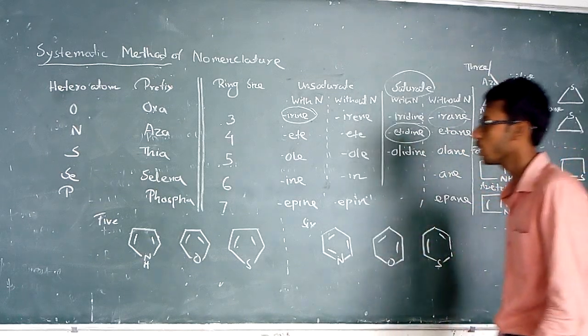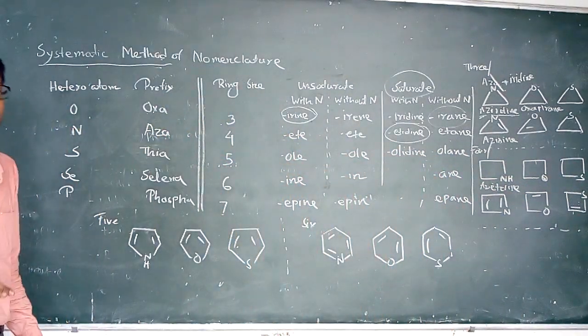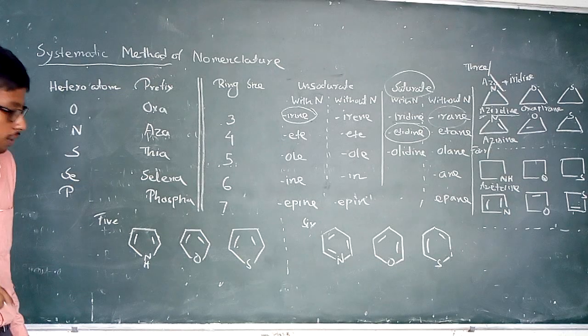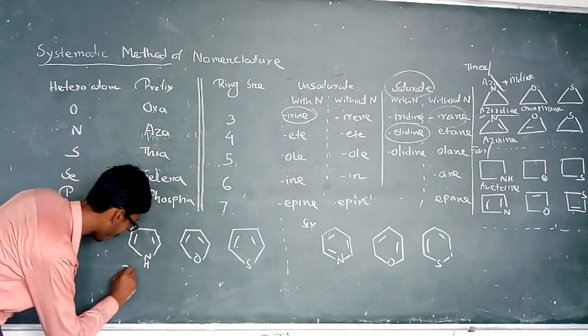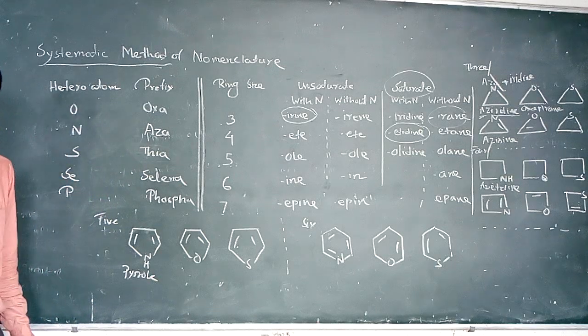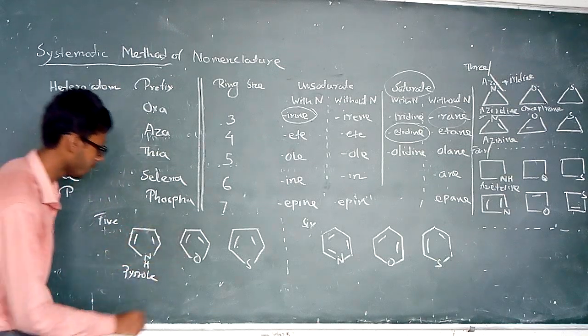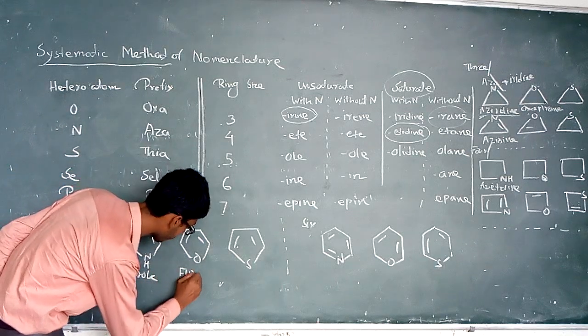So now going to the five member system, the five member ring containing nitrogen atom is normally known as pyrrole. Where it is an oxygen five member ring, that is known as furan.